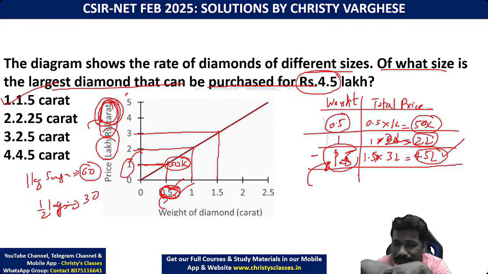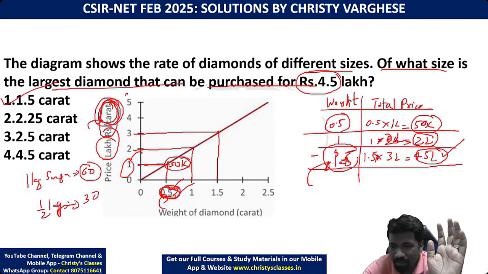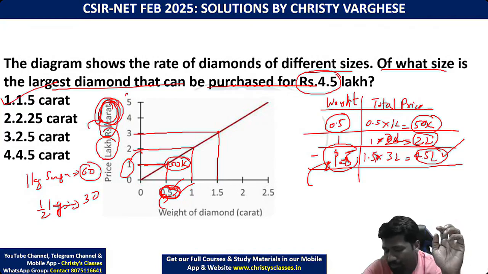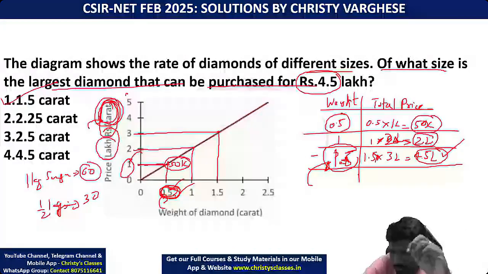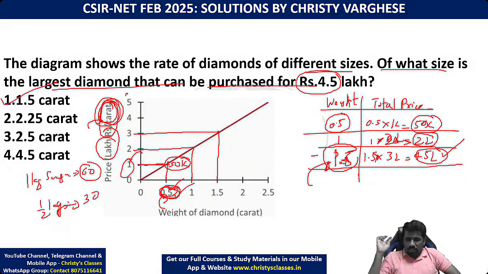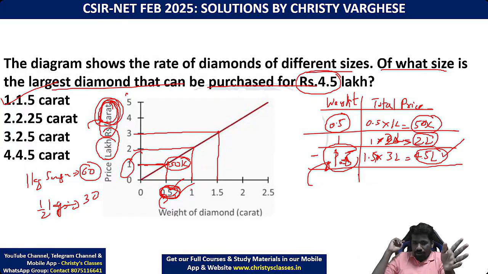Why half lakh? Okay, Shashikala, I told the example to help you understand. Now, for example, if a shopkeeper is telling 1 kg potato price is 60 rupees, and you want to buy half kg only, you don't have to give the total 60 rupees. You only have to give half of 60. He told the 1 kg price, but it is up to you how much you buy. In this case, there is a diamond available at 0.5 carat, 1 carat, 1.5, 2, 2.5. So you have to first calculate the money. Directly cross matching the y-axis will not give you this.